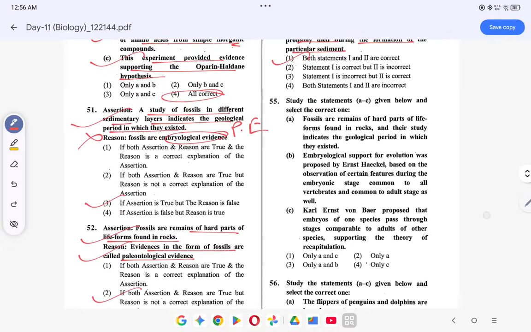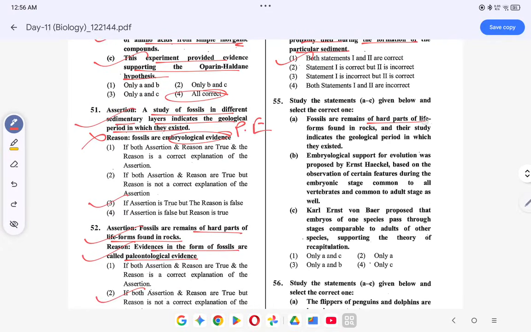Okay. Fossils are hard parts, remains of the hard parts of life forms found in rocks, and their study indicates the geological period in which they exist. This is correct. Embryological support for evolution was proposed by Ernst Haeckel based on the observation of certain features during the embryonic stages common to all vertebrates and common to all adult stages as well.